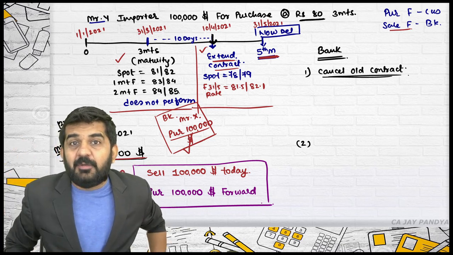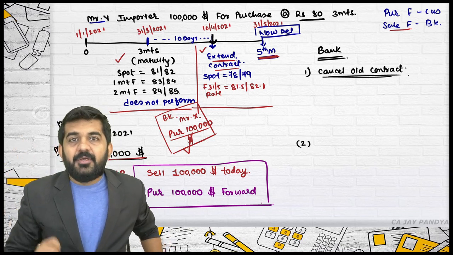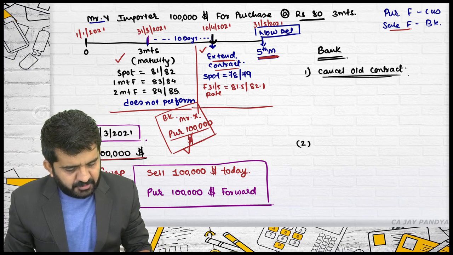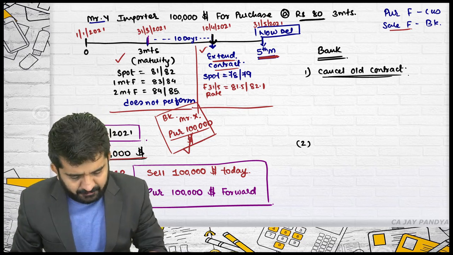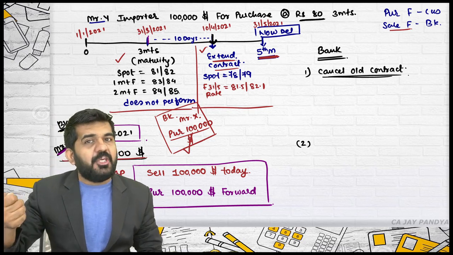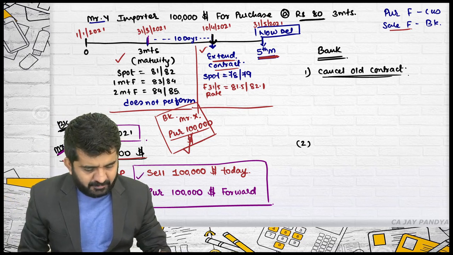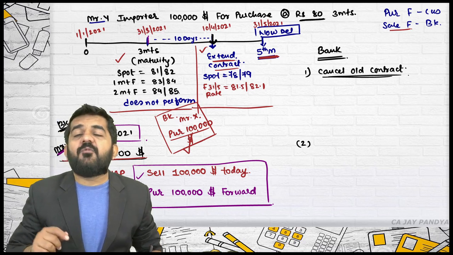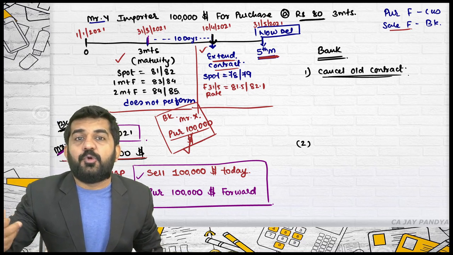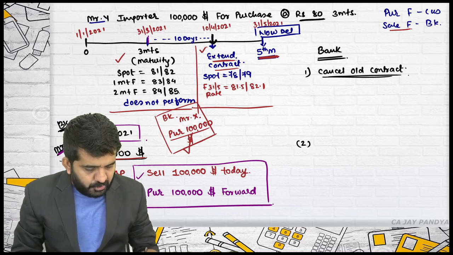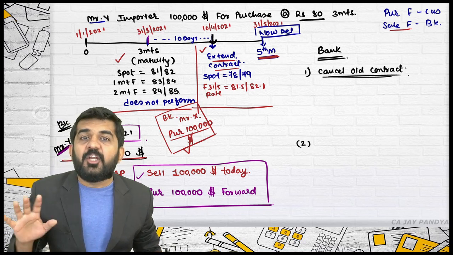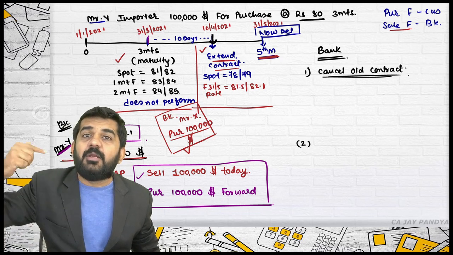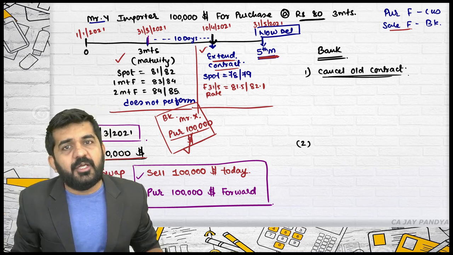Why do I tell you it will purchase $1 lakh in forward? Because this customer, Mr. Y, has not come up to the bank on today's date, 31st March. But the bank cannot keep that $1 lakh exposure, so the bank will be selling it in the market. Now, this customer, Mr. Y, can come after 2 days, 3 days, 4 days to take his dollar. So what the bank will normally do is keep a contract ready whereby the bank is getting the dollars and it will pay that dollar to that particular customer.